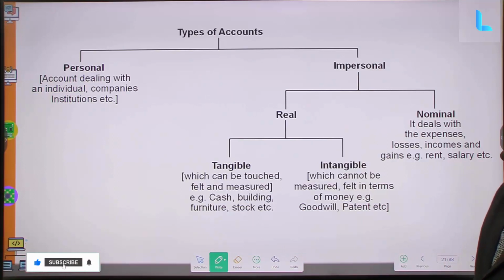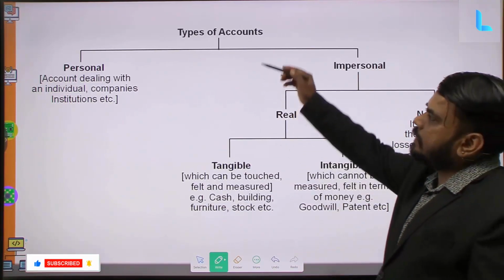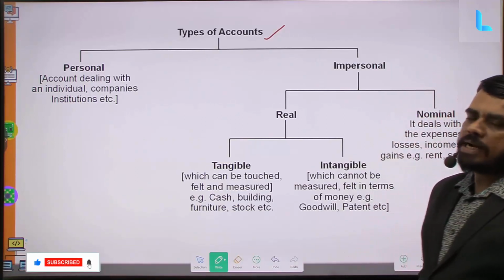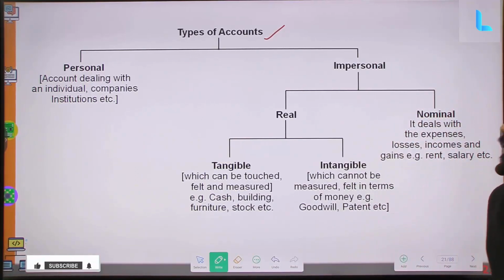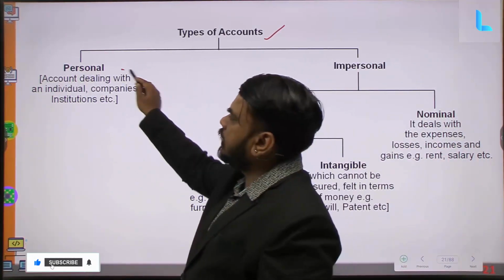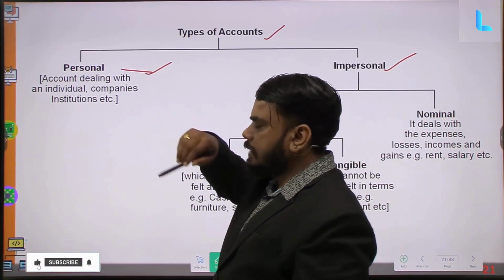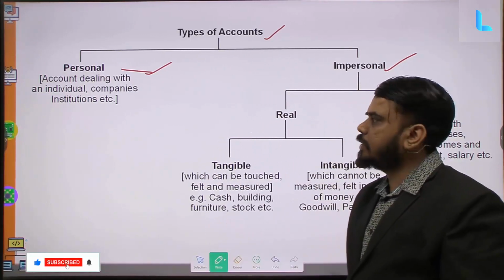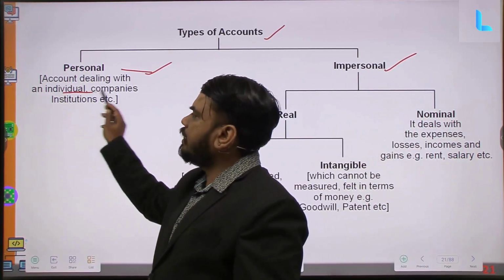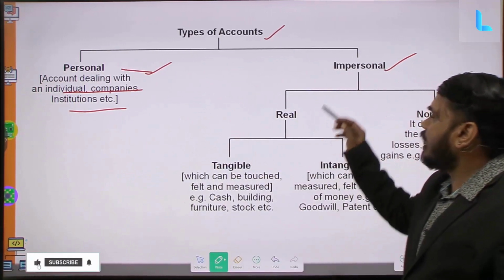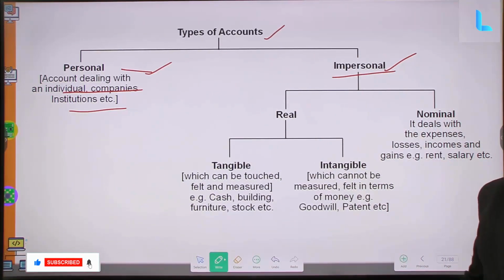Let us continue. Here you can notice a diagrammatic representation of types of accounts. Accounts are classified into two classifications. One is called personal accounts, the other is called impersonal accounts. Personal accounts, as we discussed, are the accounts related to an individual, a company or an institution. Under impersonal accounts, we have two sub-classifications.